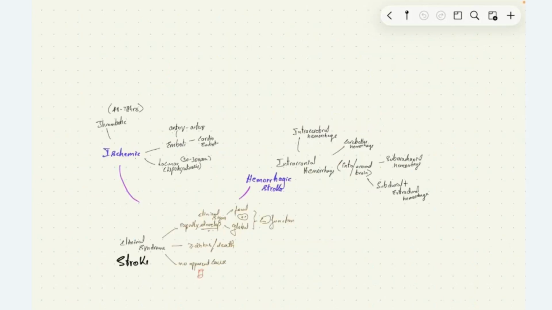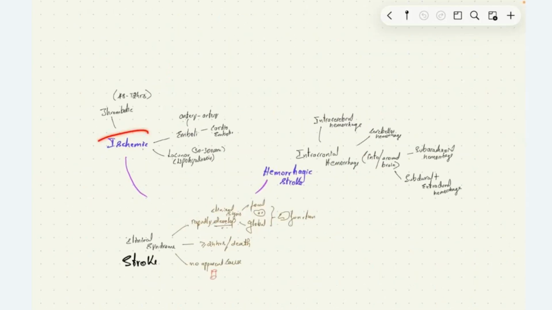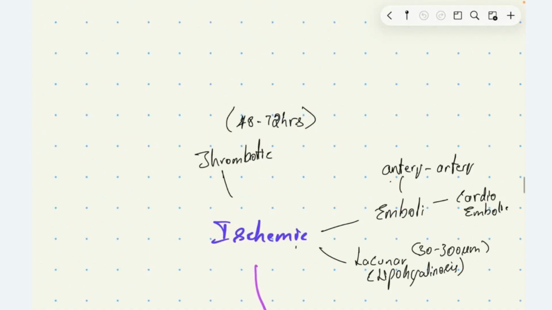Under stroke, we have two broad types, that is ischemic stroke and hemorrhagic stroke. In ischemic stroke, we again have thrombotic stroke, embolic stroke, and lacunar stroke. The thrombotic stroke is the most common one, where we see stroke due to arterial occlusion, large vessel occlusion, which is secondary to atherosclerotic plaque rupturing or ulcerating, causing thrombosis inside it. So this is thrombotic stroke, the most common one.